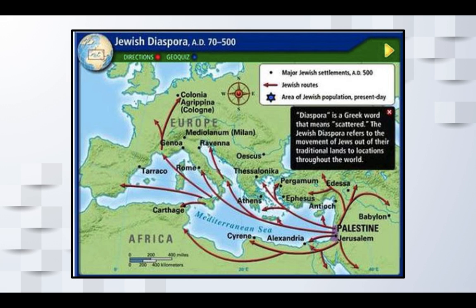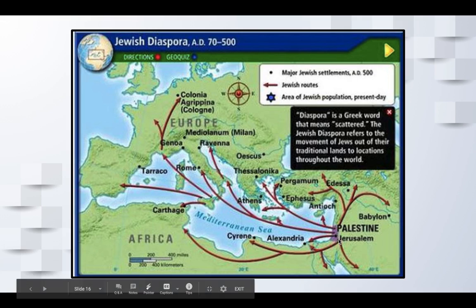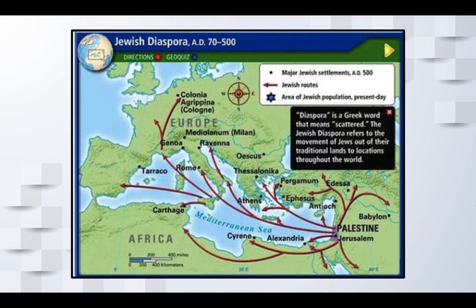This right here shows the diaspora and how that happened. This right here was called Palestine at the time. It's called Israel now. But there's Jerusalem. You can see how Jews just kind of spread out, okay? They spread out to different parts of Asia, the Middle East, and Europe, even Northern Africa. But most of them went into Europe, okay? And then many of them wanted to come back. And even when Israel was founded in 1948, there were many Jews already living there.